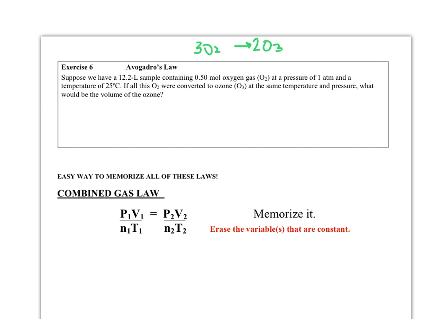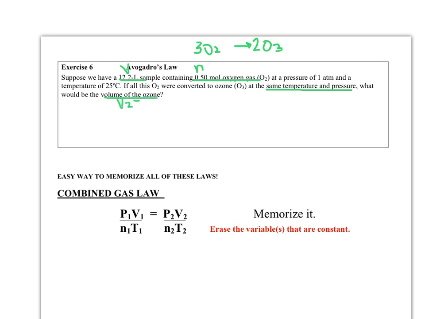When we look at this, it says suppose we have 12.2 liters. So there's our volume, and we have this many moles of O2, so there's my N. It says at a pressure of 1 atm and a temperature of 25 degrees Celsius. If all the oxygen is converted to ozone at the same temperature and pressure, notice, same temperature and pressure, so this is just a direct relationship. What would be the volume of the ozone?